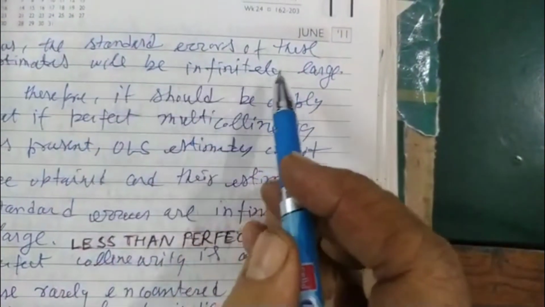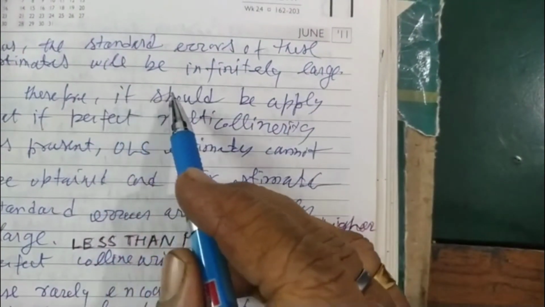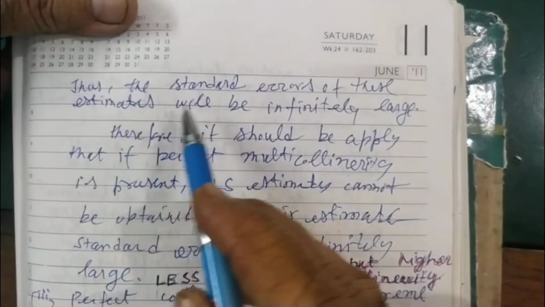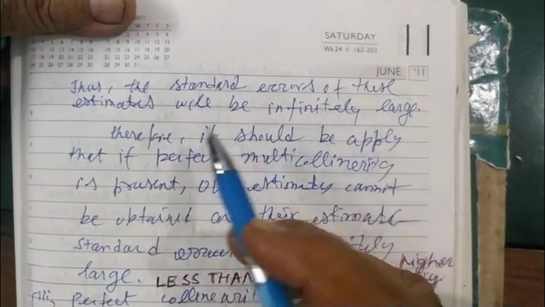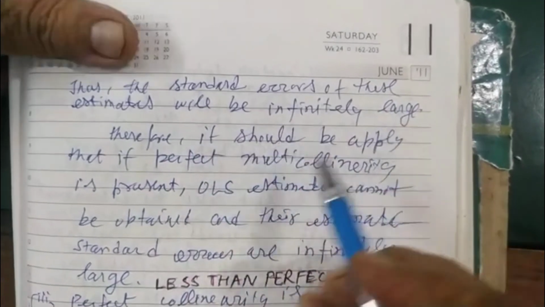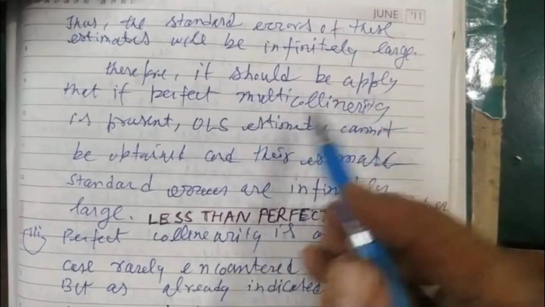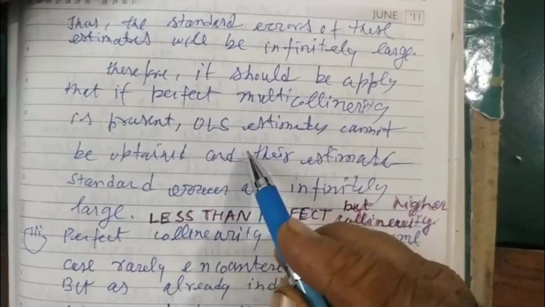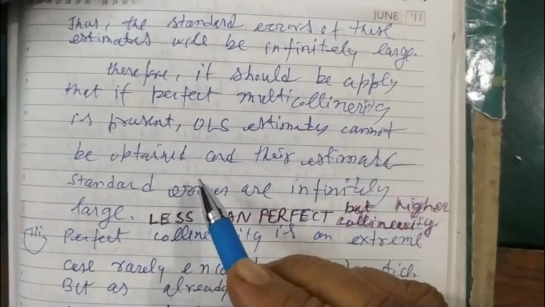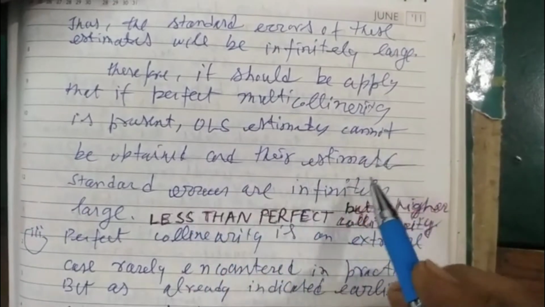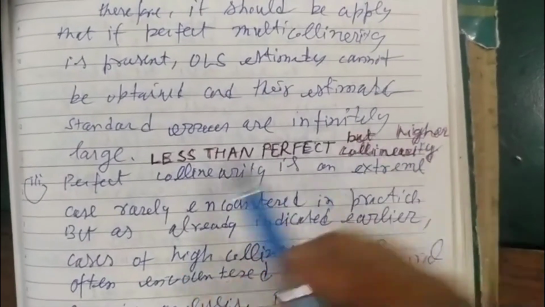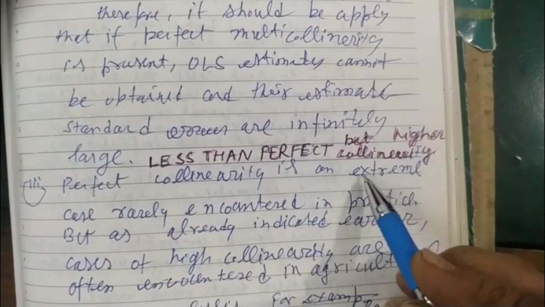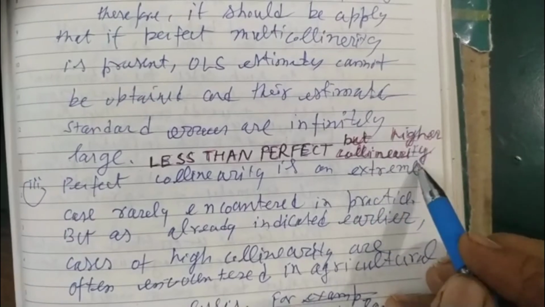Thus, the standard errors of these estimates will be infinitely large. Therefore, if perfect multicollinearity is present, ordinary least squares estimates cannot be obtained, and their standard errors are infinitely large.